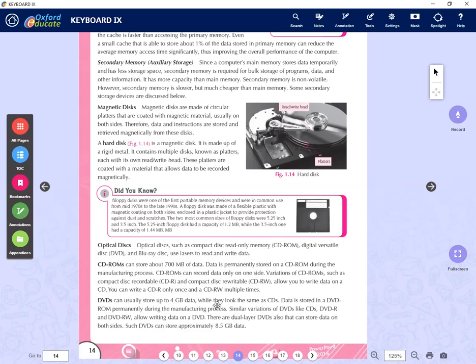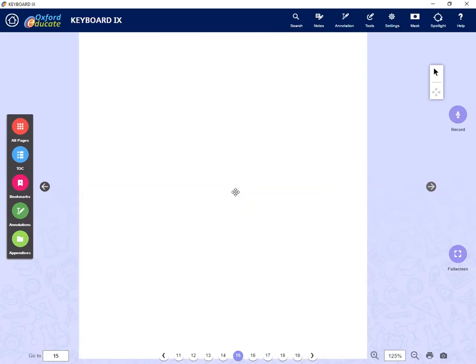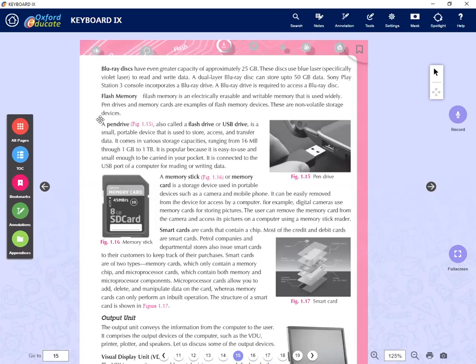In the same way, we have DVDs. DVD also has two types: DVD-R and DVD-RW. And you should remember the capacity of these. If we take a CD, it's nearly 650 or 700 megabytes. Nearly we can say 700 megabytes. If you take a DVD, it is 4.7 GB or 4 GB. Then a Blu-ray is nearly about 25 GB. Some have more than that. If you have double layers, you have 50 GB, right?